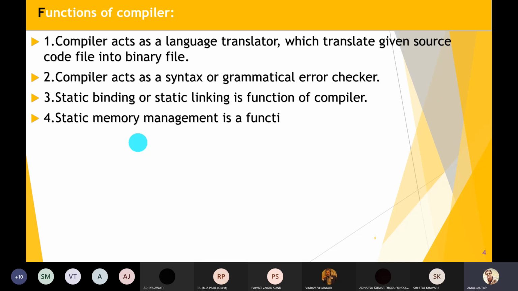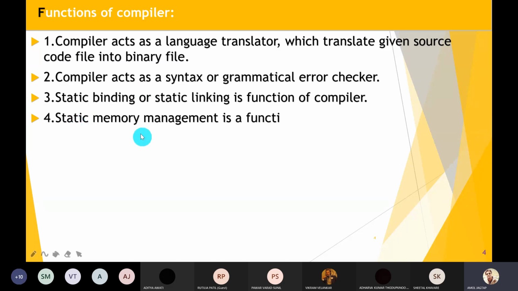When the function call is bound to its definition at compile time itself, it is called static binding, because there are two types of binding: static binding and dynamic binding. We focus initially on static binding or static linking, and then on dynamic linking. It is also possible in C language.